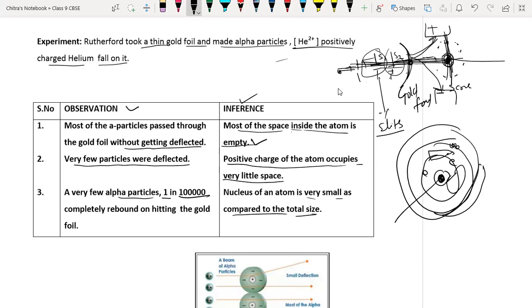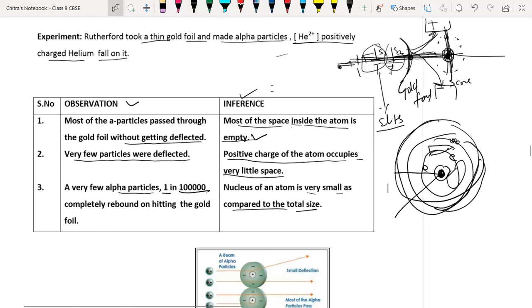Suppose the nucleus of an atom is very, very small as compared to the size of the atom. This is the size of the atom. The distance from here to here is called the atomic radius, and that atomic radius is going to decide the size of the particle. If you compare the atomic radius and the nucleus radius, the nucleus radius is very, very less. Is it clear, everyone?